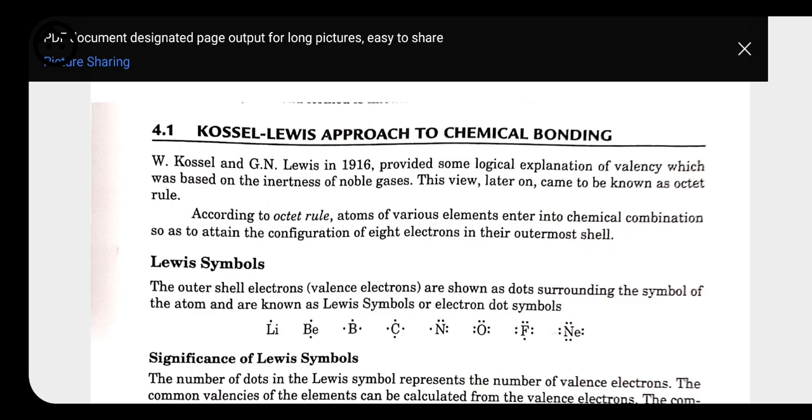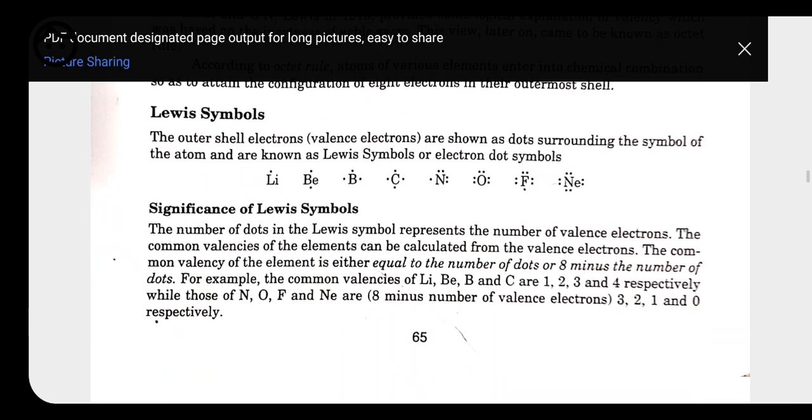But if we are talking about nitrogen, nitrogen has 5 electrons in its outermost shell. It means nitrogen, for the completion of its octet, needs 3 more electrons. That's why nitrogen is going to gain 3 electrons and acquire 3 negative charge. So these are the symbols. With the help of these symbols, we come to know how many electrons are present in the outermost shell.